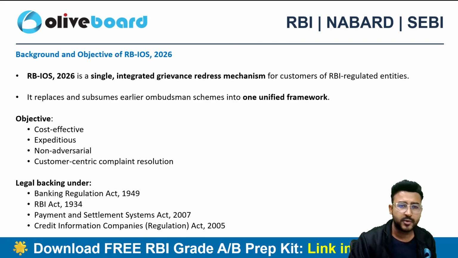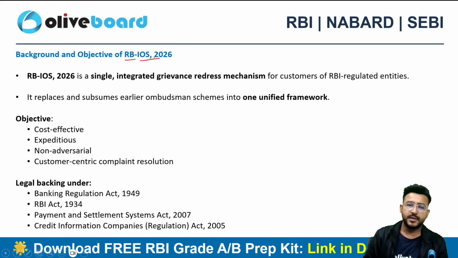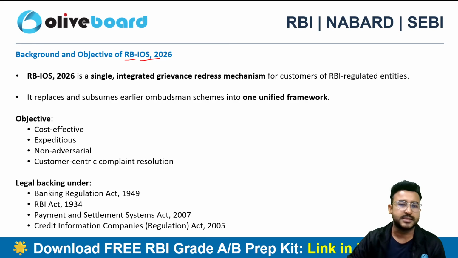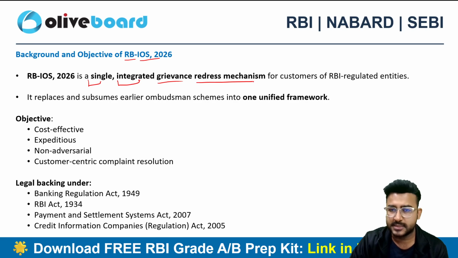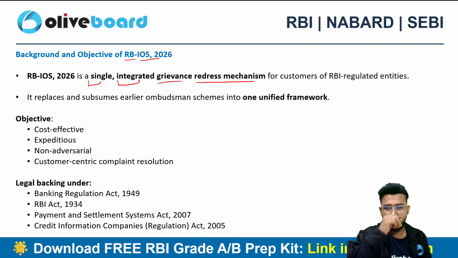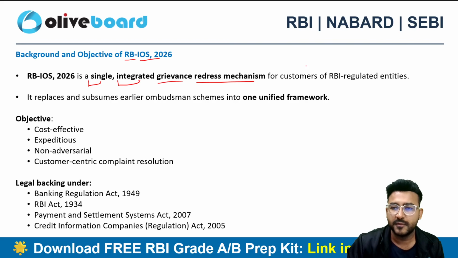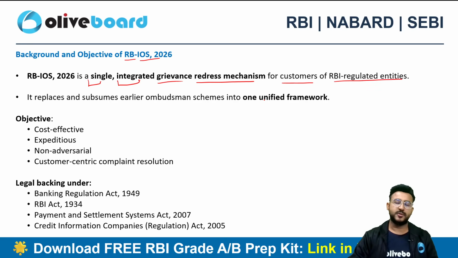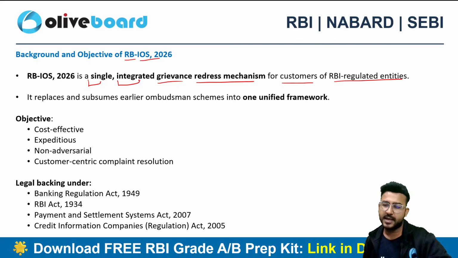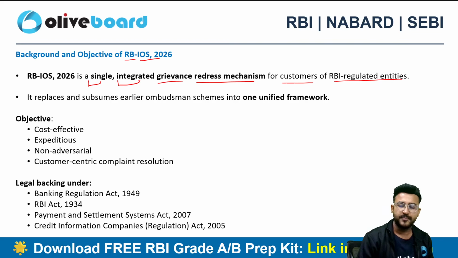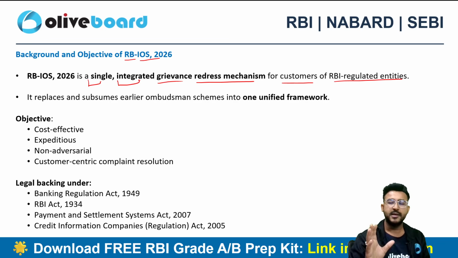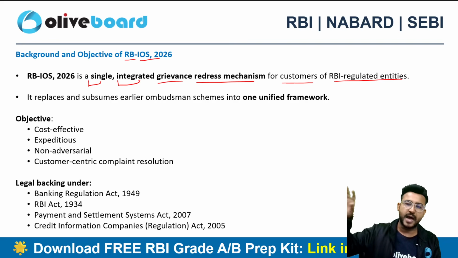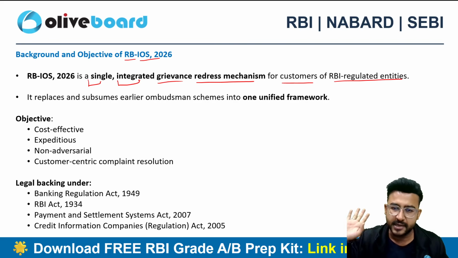Let's start with the background and objective of this RBI IOS. So the scheme is all about a single integrated grievance redressal mechanism. This provides a complaint redressal mechanism for the customers of the RBI regulated entities. There are so many regulated entities like banks, non-banks, and some other entities as well. Why are they called regulated entities? Because RBI is there to regulate these entities, right?